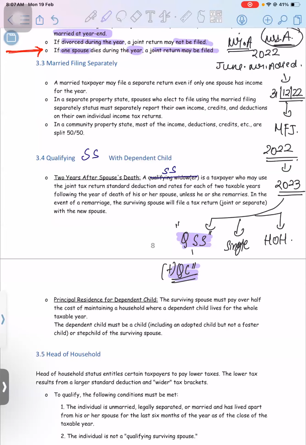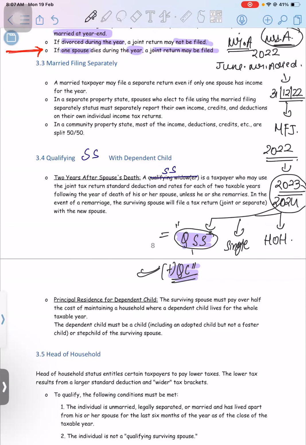After the date of death, the date of death was in the 2022 tax year, the year of death. After that, for 2 years you can go for QSS if this is fulfilled. So can I say the 2023 and 2024 tax returns can be filed with the filing status of QSS, qualifying surviving spouse?